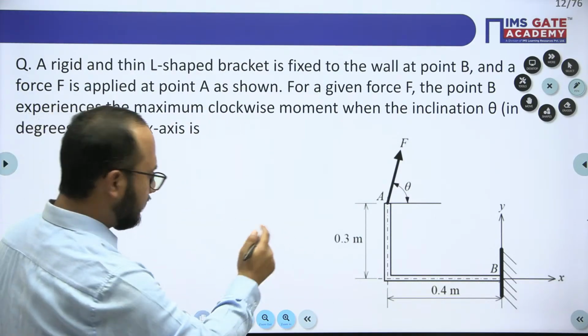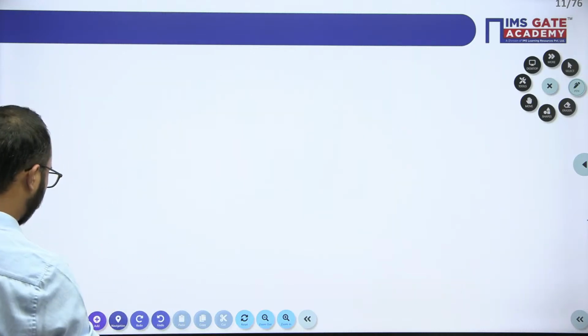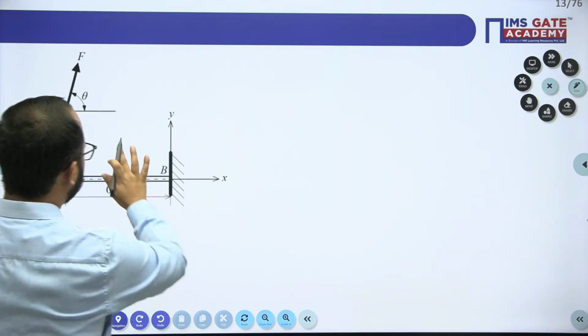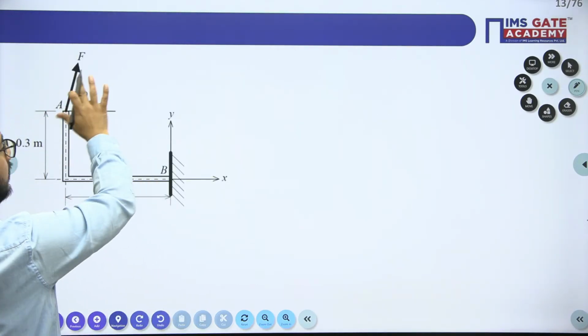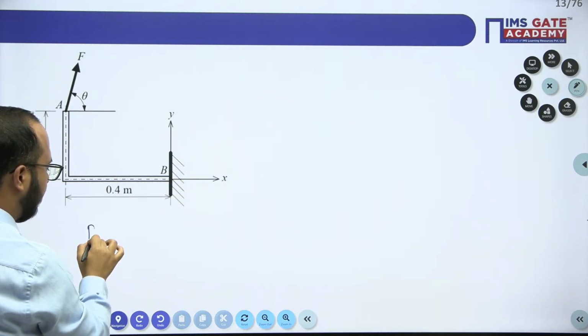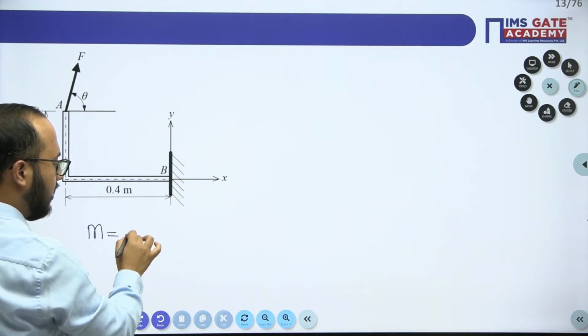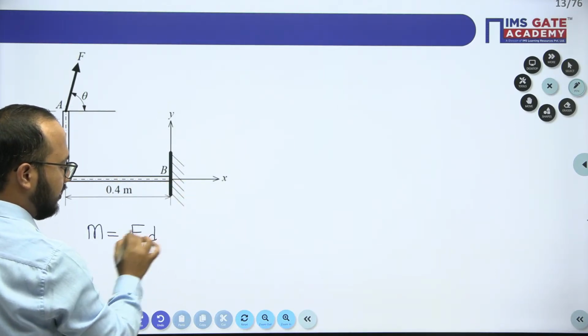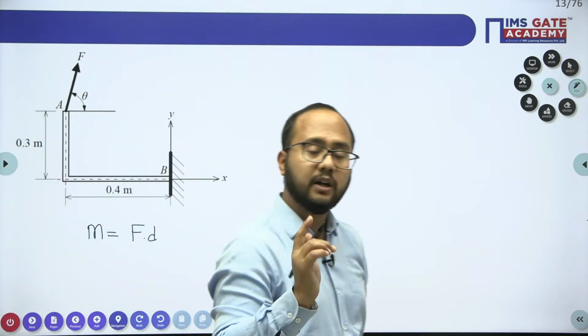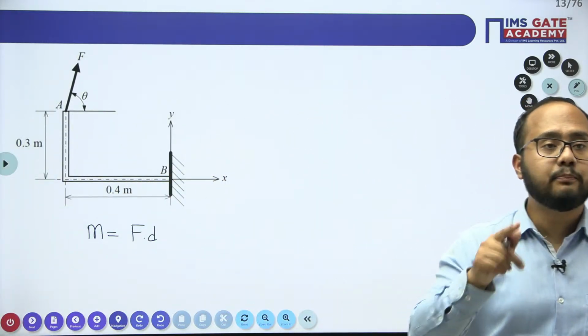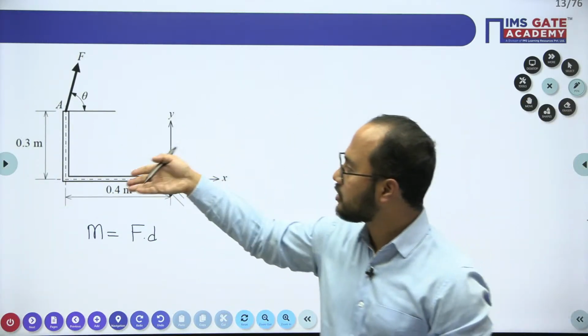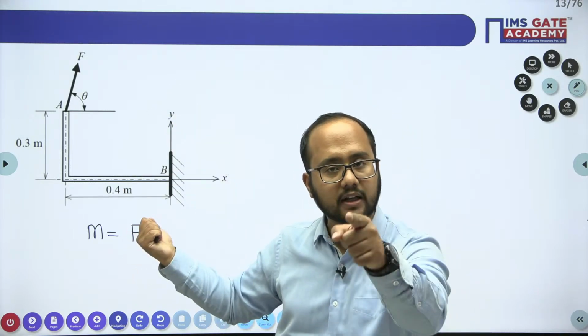Let's see how I can solve this question. Whenever I'm writing the moment, I need to ensure that I write F into distance d. That is the formula we have. But what is d? d is the perpendicular distance from the line of action of the force to the point of consideration.